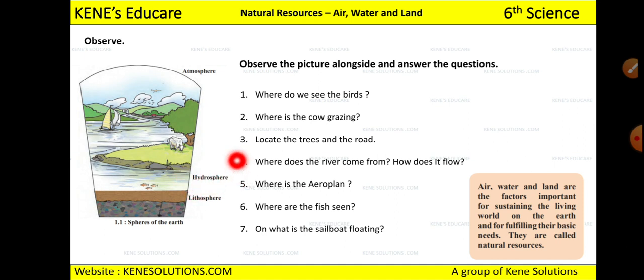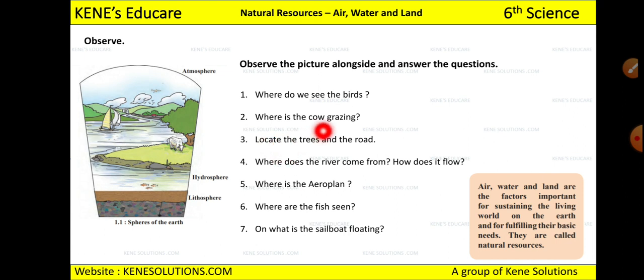And third is the lithosphere, which means land. So the spheres of the earth contain three spheres. One is the atmosphere, which includes air. Second is the hydrosphere, which includes water. And third is the lithosphere, which includes land. So these are the three natural resources.